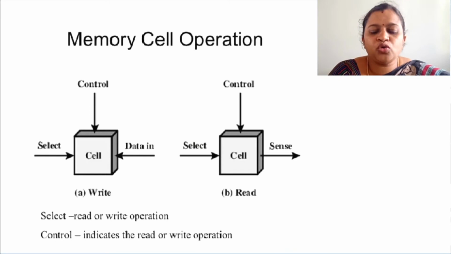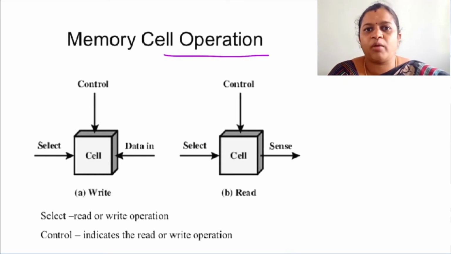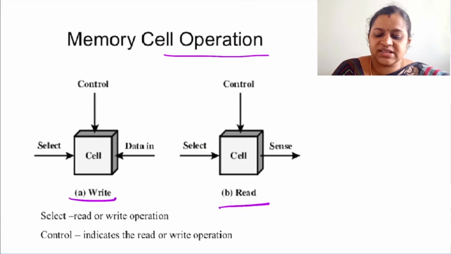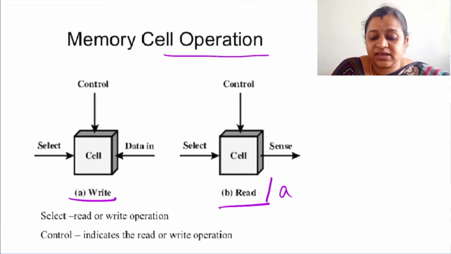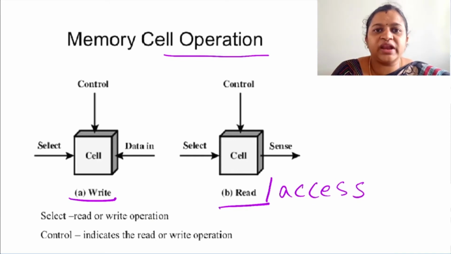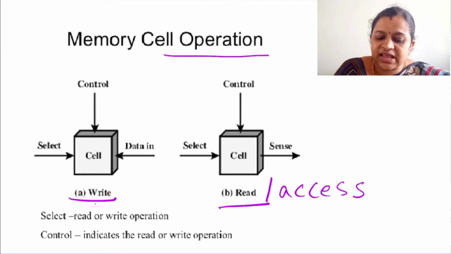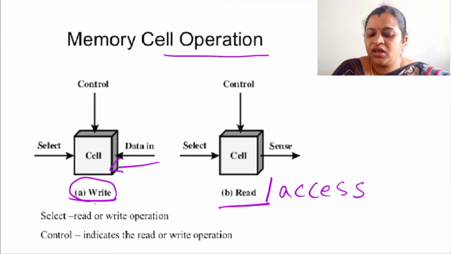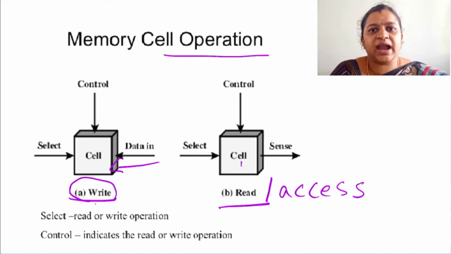In memory we can perform 2 memory cell operations: read and write. Read is nothing but accessing. Whatever is stored, if you want to retrieve or access it, that operation is called read. If you want to store any data, that is called write. The control unit will select a cell and the data will get stored in it; that operation is called write. When you select a cell through the control unit and you sense or access the data, that is called a read operation. So there are 2 memory cell operations, read and write.